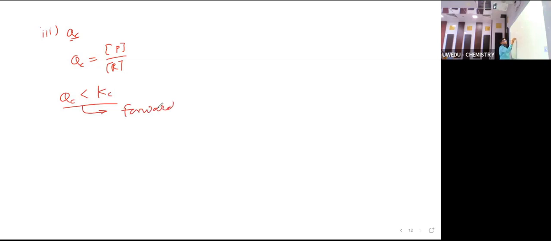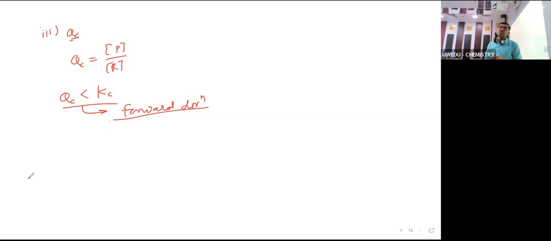Third point is QC. QC is equal to the concentration of product divided by the concentration of reactant. If the concentration of reactant increases, then QC decreases, and QC becomes less than KC. So what is the direction? Forward direction. Clear? You understood this using three points.